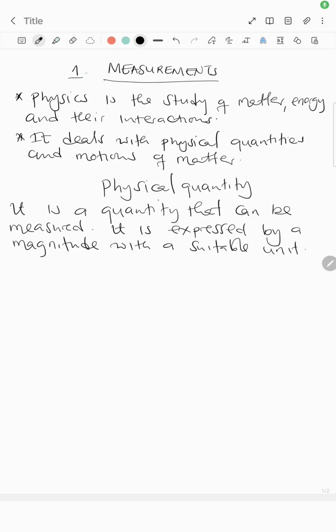The first topic in physics is measurement. So that's where everything starts. That's where physics starts from. So please, you have to make sure that you know that topic as well.